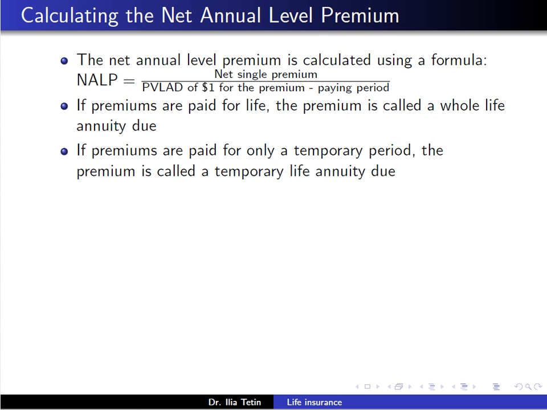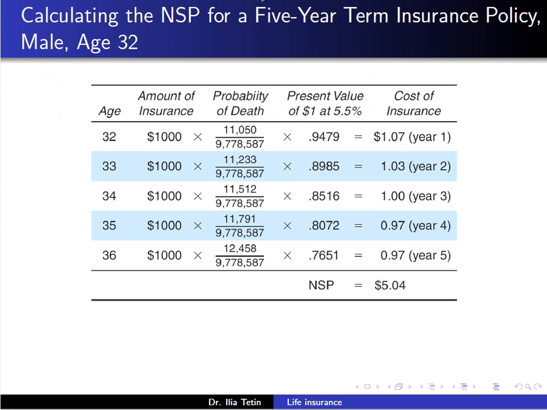So what about term insurance? Consider first the NLAP for a 5-year term insurance policy in the amount of $1,000 issued to a male age 32. Recall that the NSP for a 5-year term insurance policy at age 32 is 5.04.